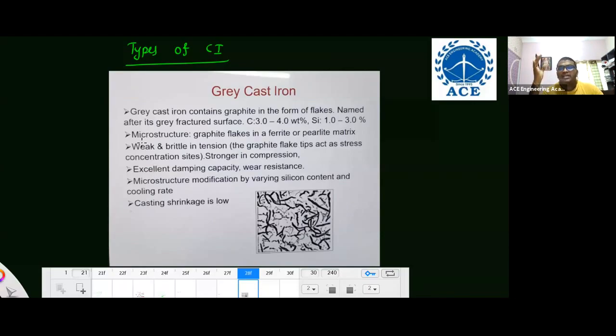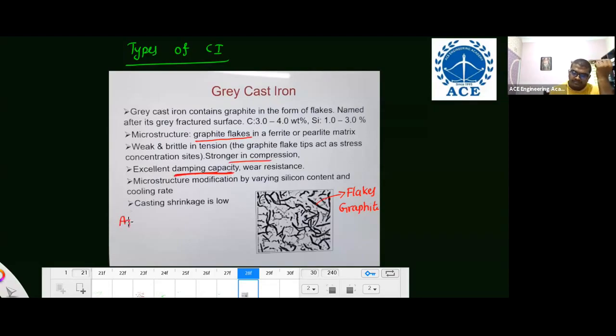What is important for GS? For mechanical people, they will read everything. But what is important for GS is this: in gray cast iron, graphite is present in flakes form. Remember, this black colored one is graphite. Because of the flakes, it is weak and brittle in tension, strong in compression, with excellent damping capacity. This you have to remember.